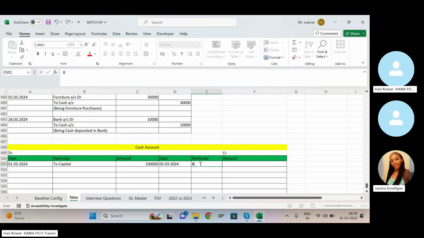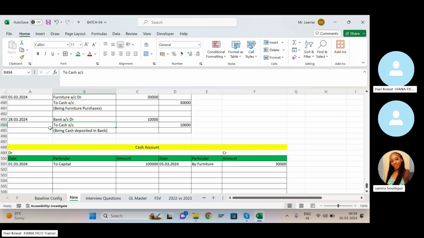Here in the credit side you have to write "by". Then if cash is in credit, you have to take the debit, so in debit it is furniture. Furniture. And you have to put the amount of cash, that is 30,000 rupees. Like this. Similarly, come and check here.